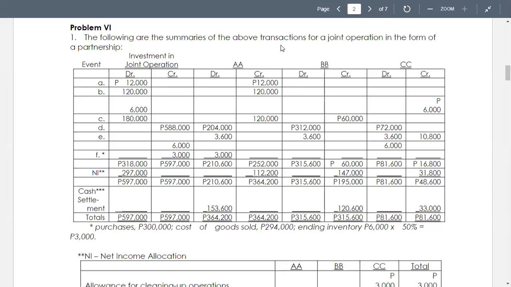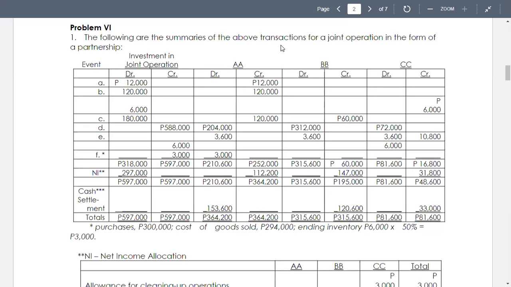AA purchases additional construction tools for 180,000 using 60,000 contributed by BB and 120,000 of personal money.